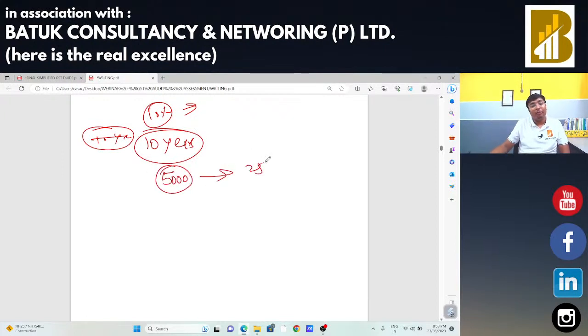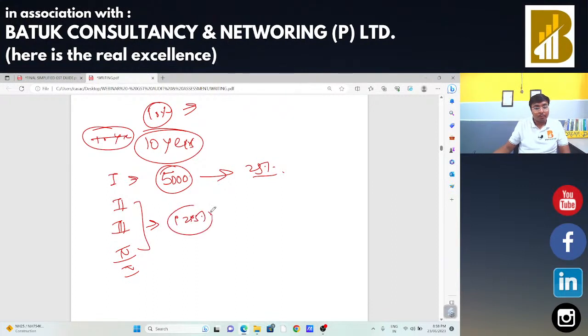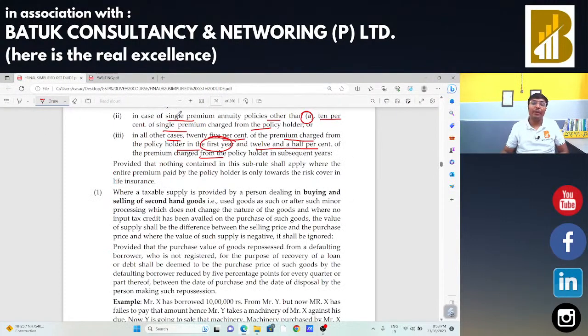In that case, for the first year 25% of the premium will be the value of supply, and for the second, third, fourth, fifth years onwards 12.5% of the premium will be treated as your value of supply, and GST should be payable on that.